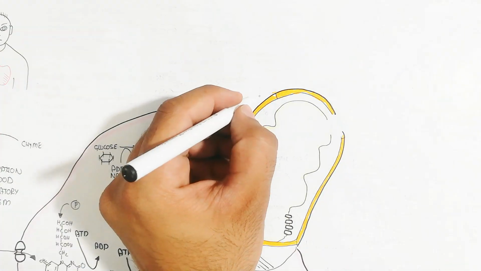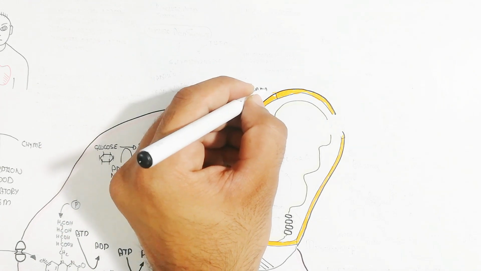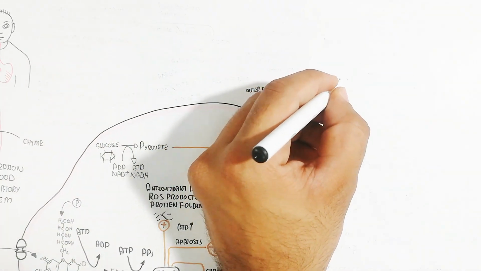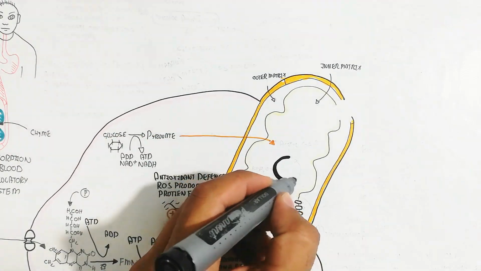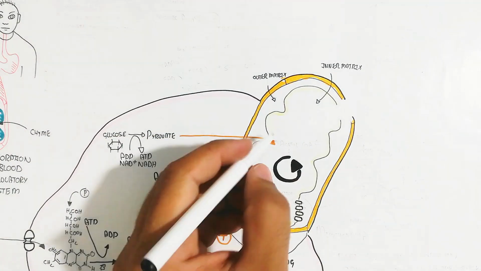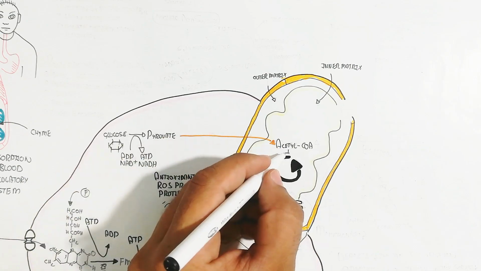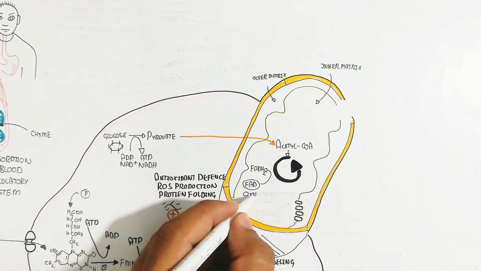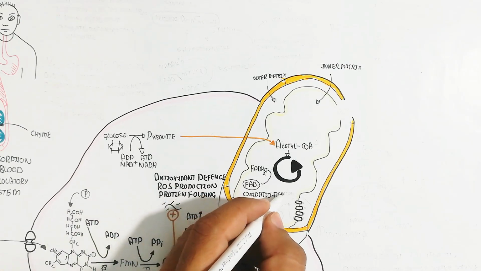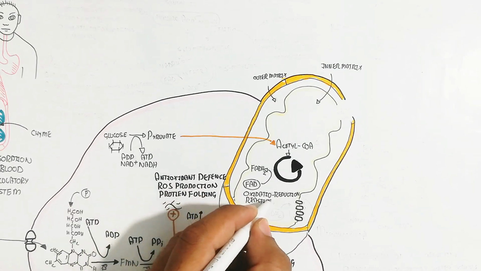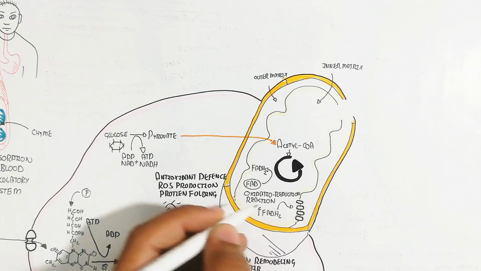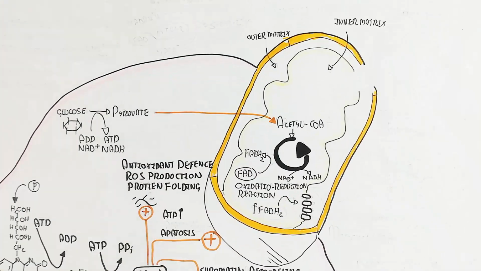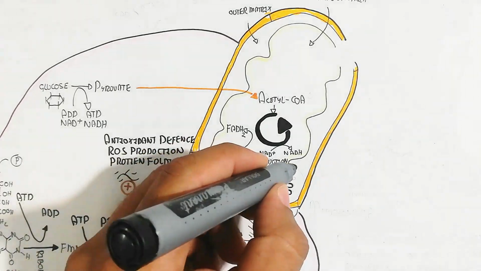Pyruvate goes into the mitochondria to form acetyl-CoA, and acetyl-CoA goes into the Krebs cycle to produce NADH and FADH2 from FAD plus. In this way, FADH2 is the reduction process. So the oxidation and reduction reactions occur in the mitochondria in the Krebs cycle. FADH2 is used for the electron transport chain, and this FADH2 will produce ATP.